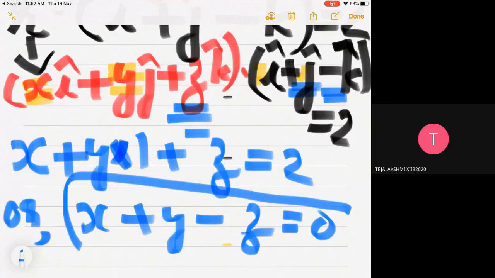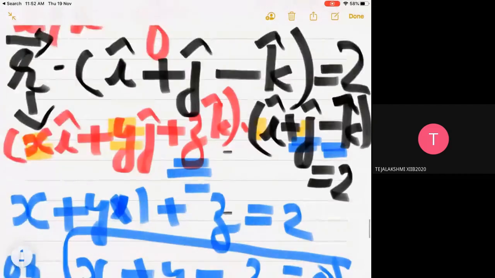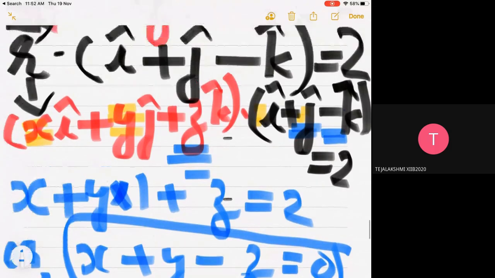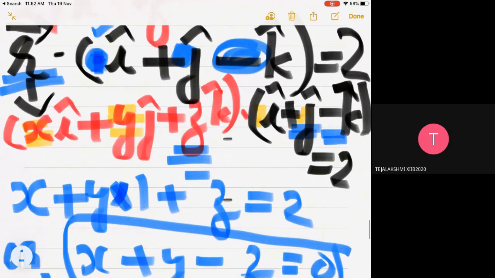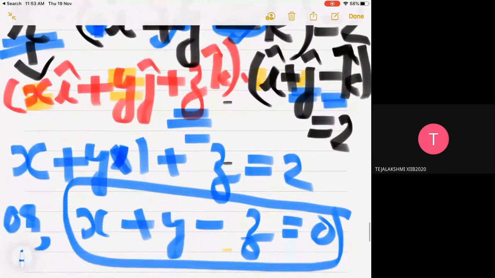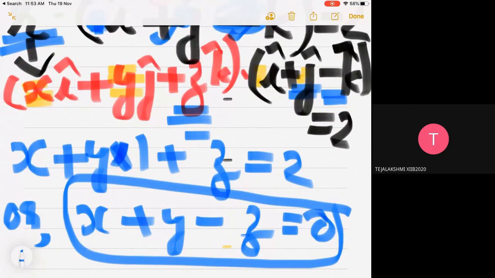You should be familiar with this conversion, and without writing many steps you have to learn it. Assume this as x i cap plus y j cap plus z k cap. Taking the dot product, you multiply the coefficients directly, and you get x plus y into 1 plus z into minus 1 is equal to 2. So that's all for today's class.